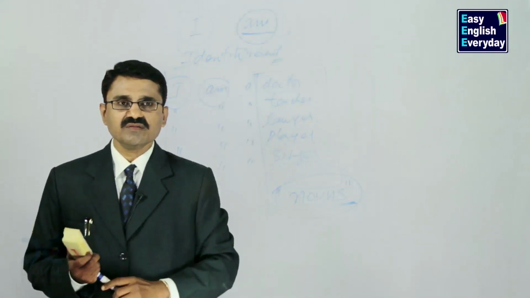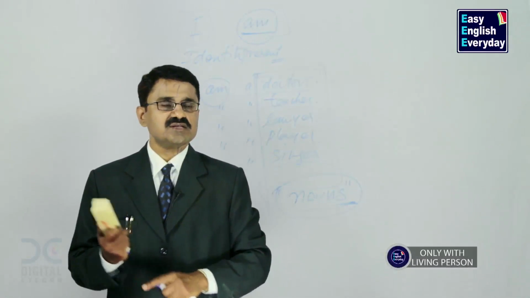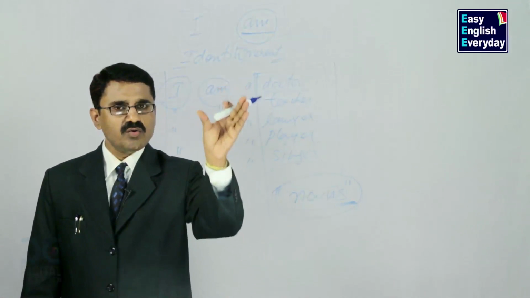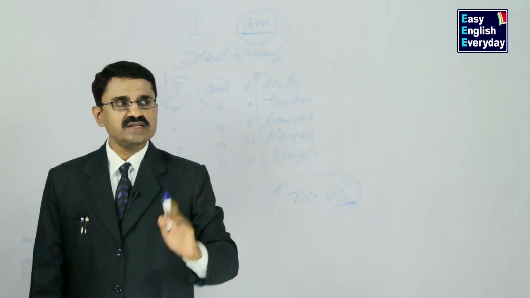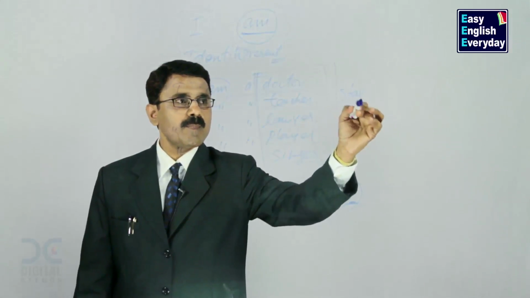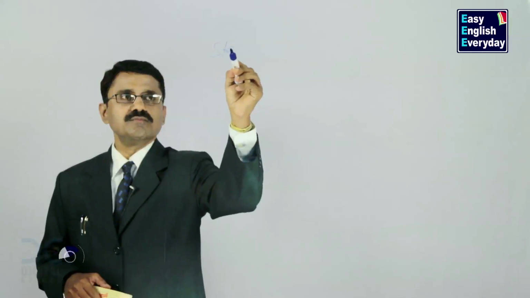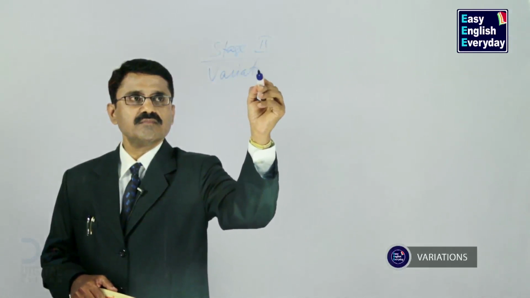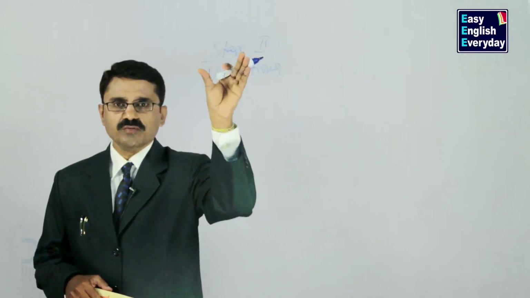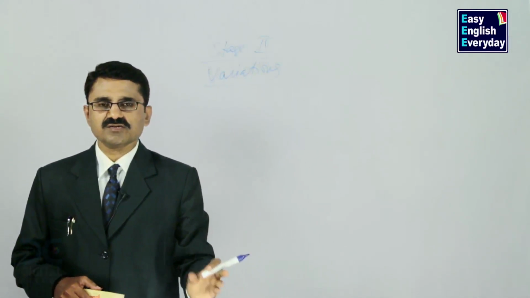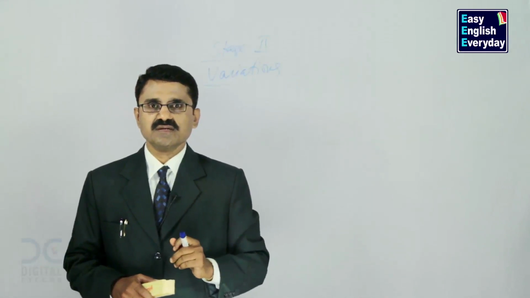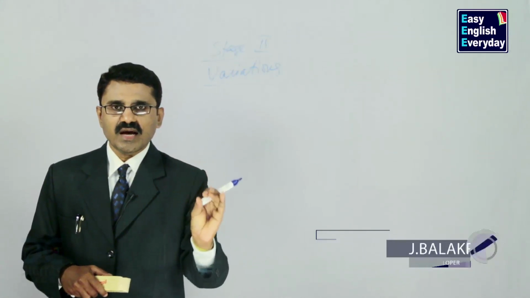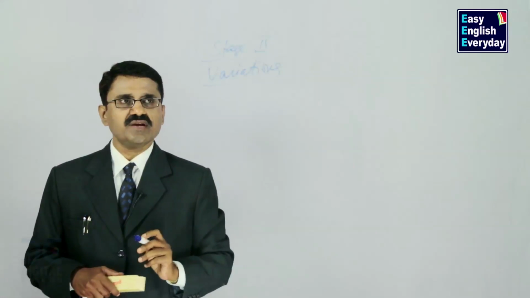Am can go only with living person. This is the type of the sentence. First sentence. Now collect as many nouns as possible and go on making sentences like this. This is called stage 1. Stage 2. Variations. In stage 1, your job is to just make small sentences so that you will develop some self-confidence. Once you have started making sentences with the help of subject, am, nouns, then go to second stage.